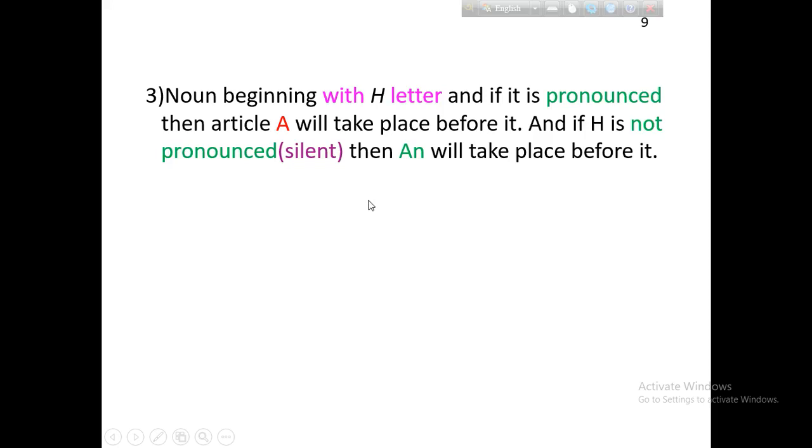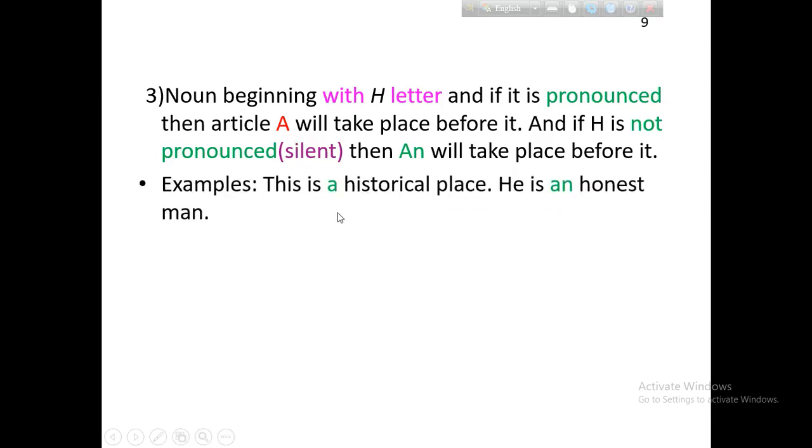Earlier we said a few seconds ago, when H is silent, you use an as it is not pronounced. An honest man, he is an honest man. When H is silent, you use an. If it is pronounced, then we use a. This is a historical place. This is an honest man.